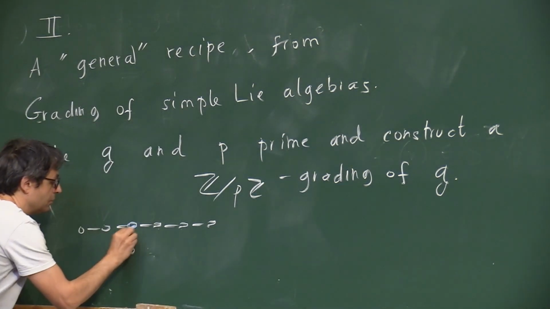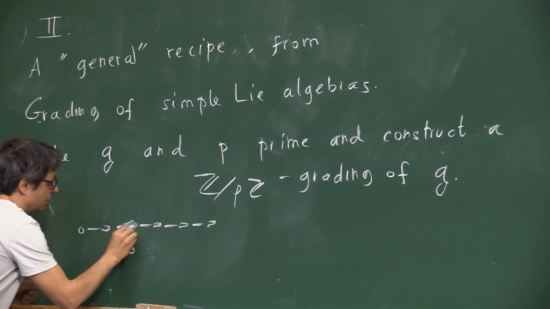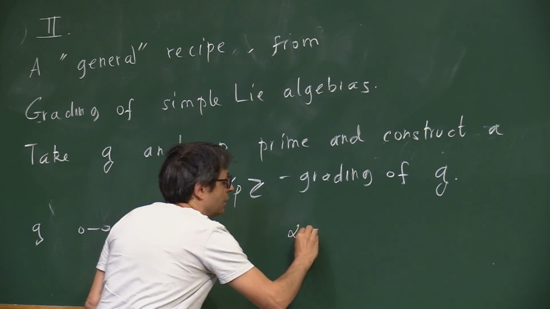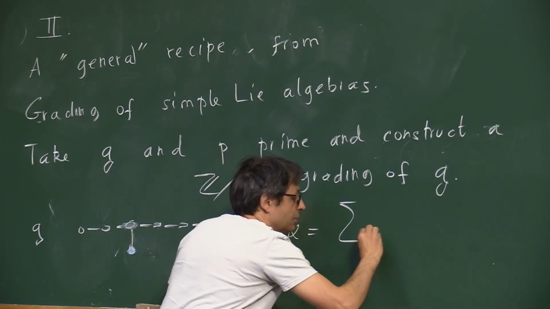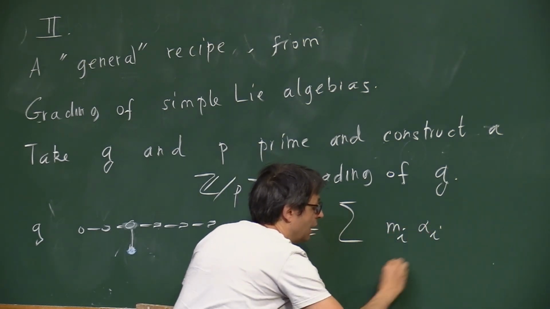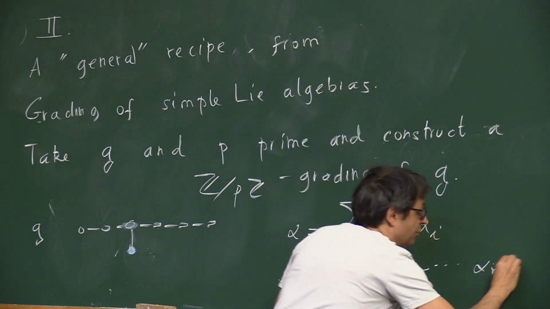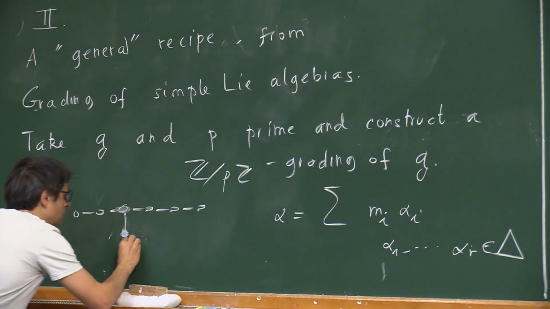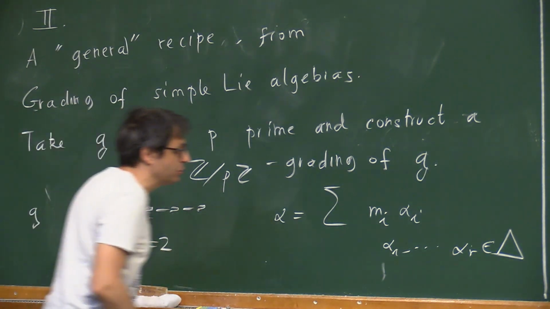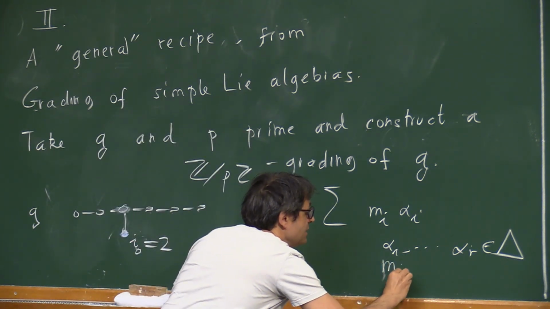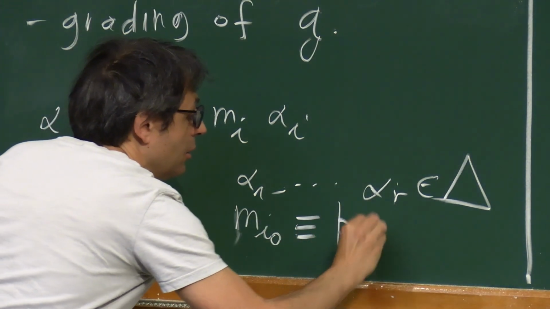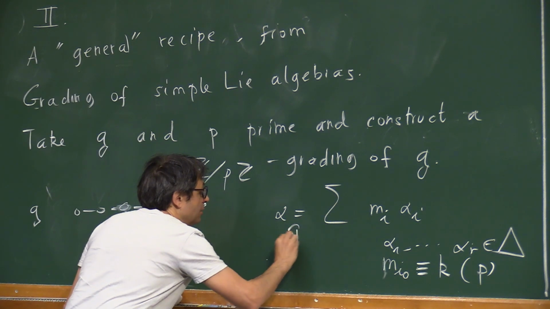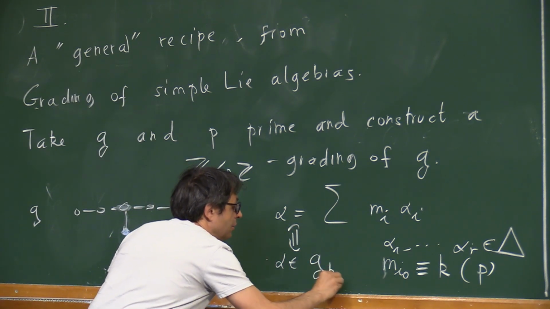You should color a root, and when you write any root alpha as a sum of m_i alpha_i, with alpha_1 to alpha_r the fundamental roots and m_i integers, then if you choose i_0, equal to 2 in the Bourbaki notation, and m_{i_0} is congruent to k modulo p, the prime you choose, it means that alpha lies in the k part of the grading.